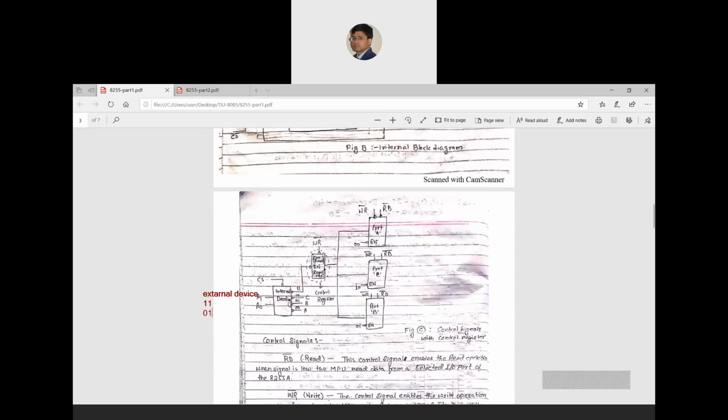Whenever you are setting that control word, if I go to the upper part, you can see that the control word knows which mode of operation is going to happen. So which port it will use is decided through this control register, through the control word. Once it is decided, then we can understand that communication can be started.